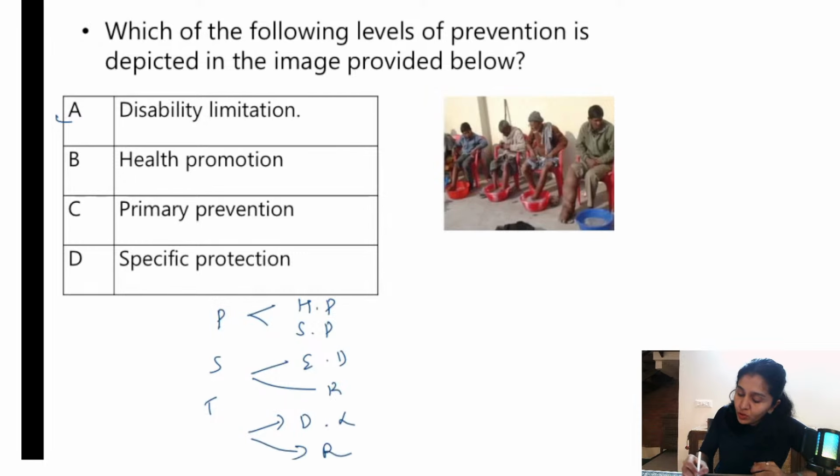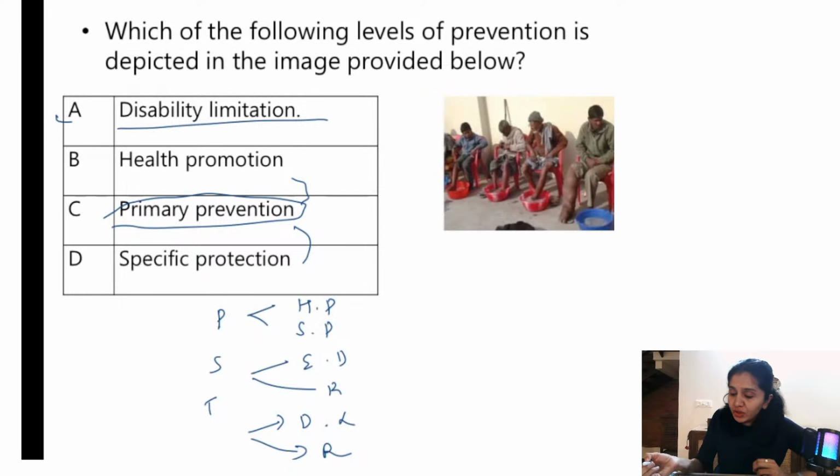So if you know this, primary prevention includes health promotion and specific protection. So it's very easy to identify this particular option, because it comes under tertiary prevention. So what is happening in this image? What is the disease they're all suffering from? It is filariasis. That's why they are immersing their feet in soap water, right? So this person has developed elephantiasis also, a complication of filariasis. That's why we are supposed to do disability limitation here. So this is the key for us.